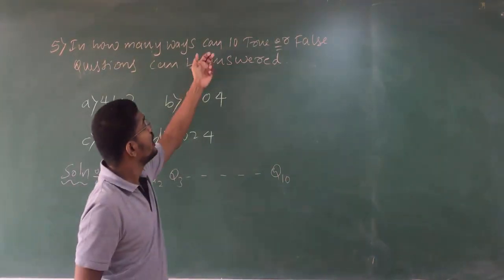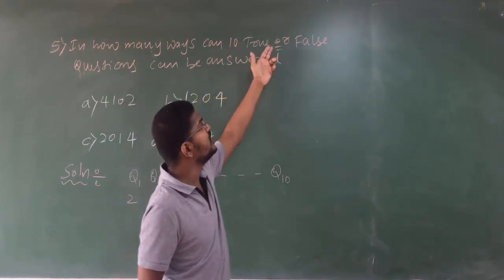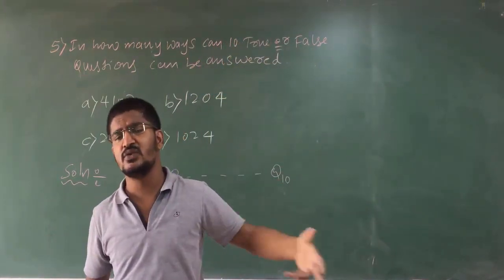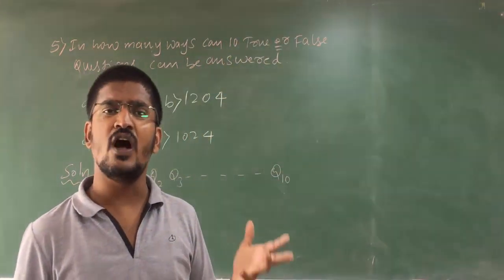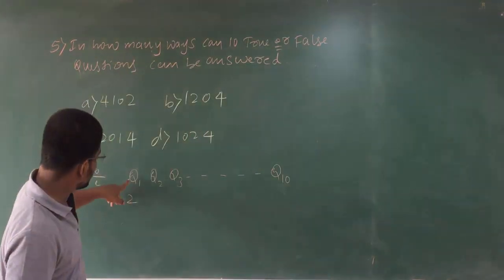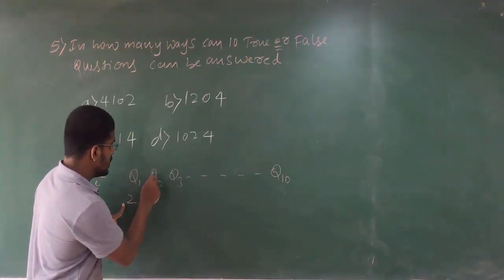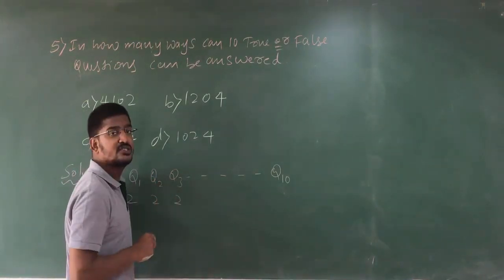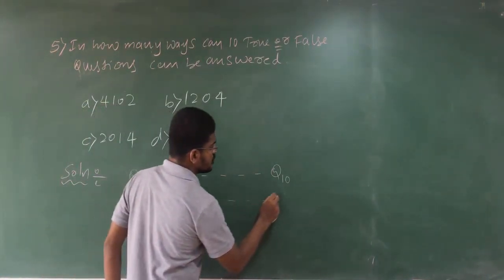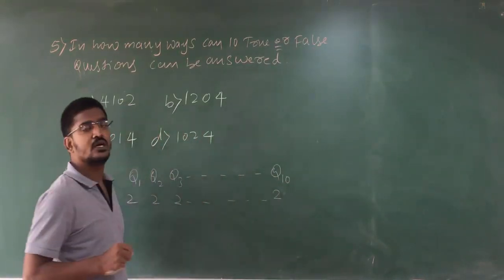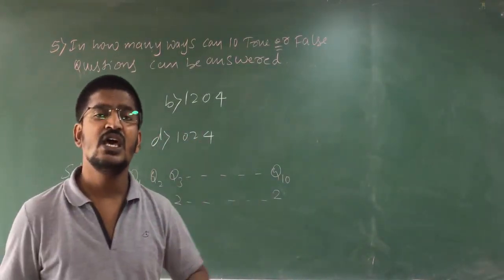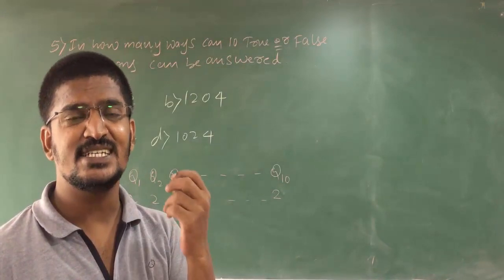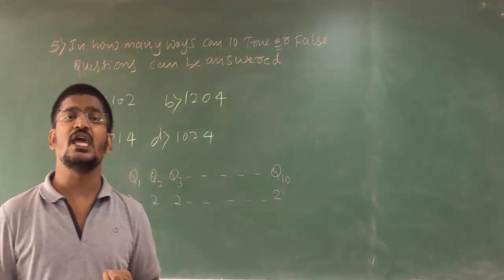That means each question can be answered with true or false. You may answer it with true or you may answer it with false. So question 1 can be answered in 2 ways. Question 2 can be answered in 2 ways. Question 3 can be answered in 2 ways. And so on to question 10, which can be answered in 2 ways. That means each question has 2 ways of answering.